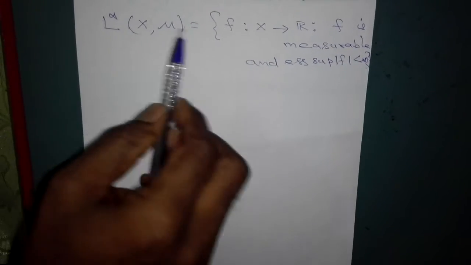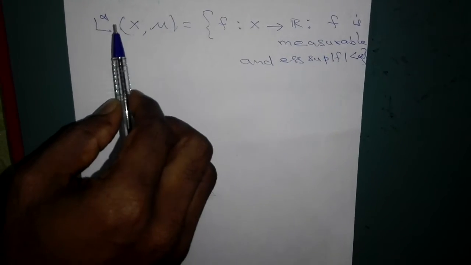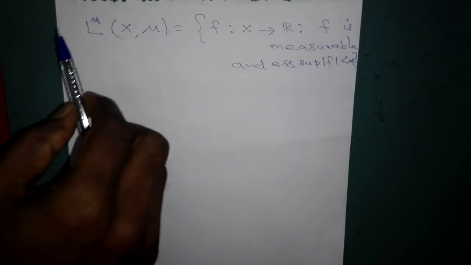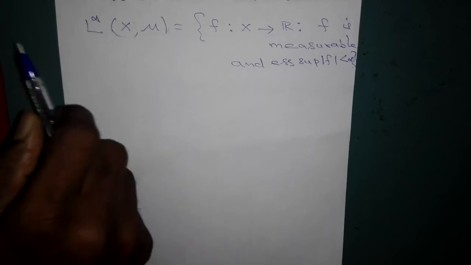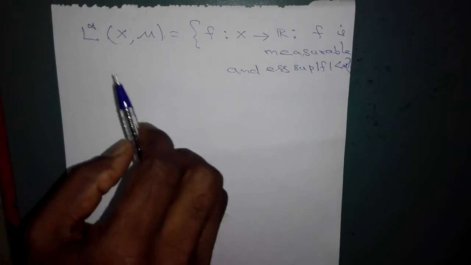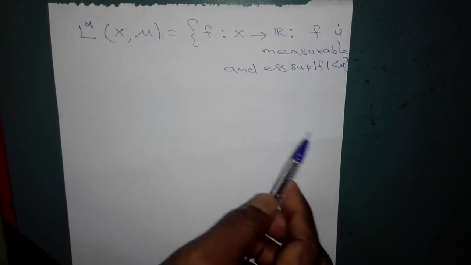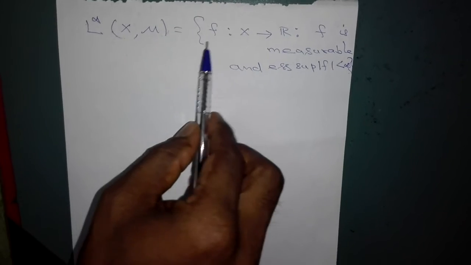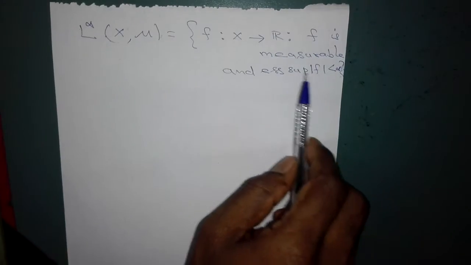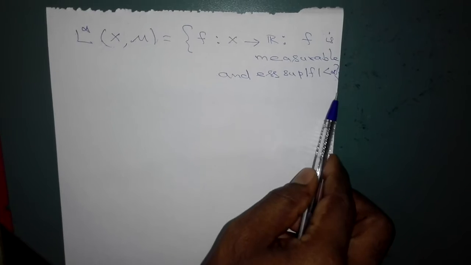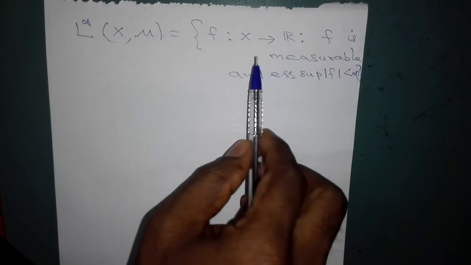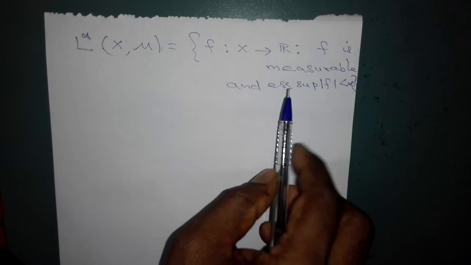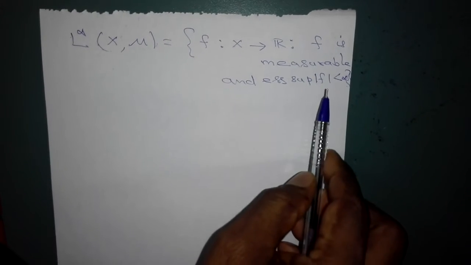For the other spaces, for 0 < p < infinity, we define L^p(X, mu) to be the set of all measurable functions from X to R such that the integral over X of mod f power p d mu is less than infinity, whereas in the case of p equal to infinity, we define the space L infinity(X, mu) to be the set of all measurable functions f from X to R such that the essential supremum of mod f is less than infinity.